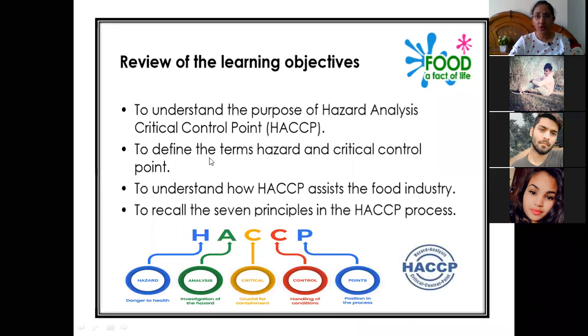So till now, if we summarize what we have studied, we have understood the purpose of hazard analysis critical control point. What is HACCP? We have understood. Second, we are now able to define the terms hazards and critical control point.